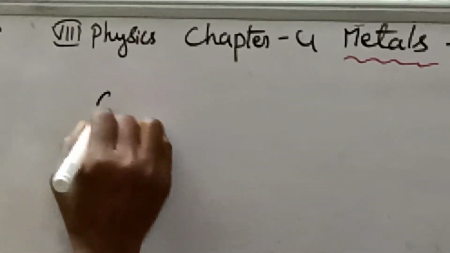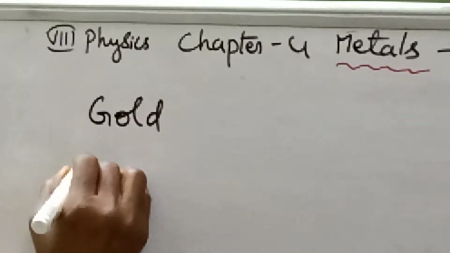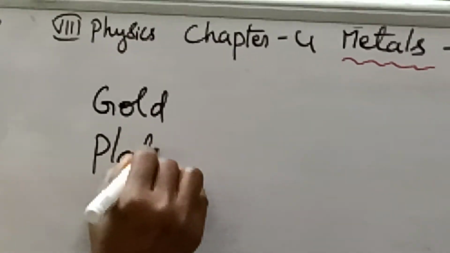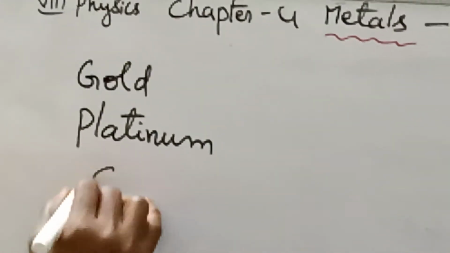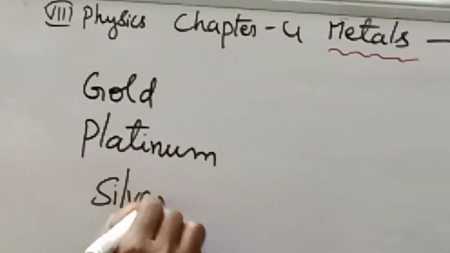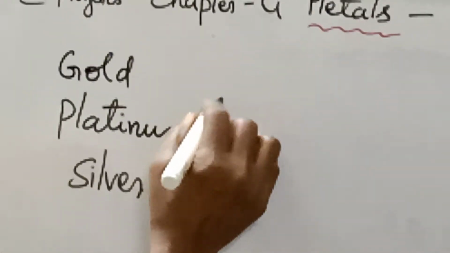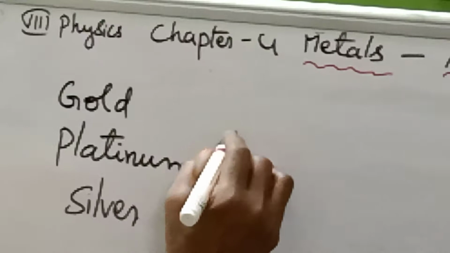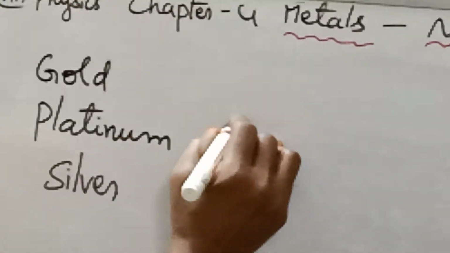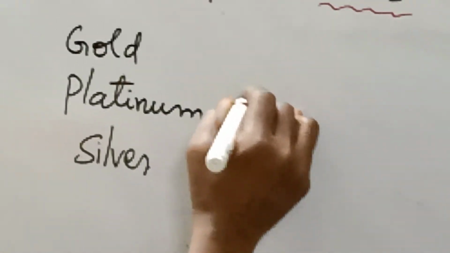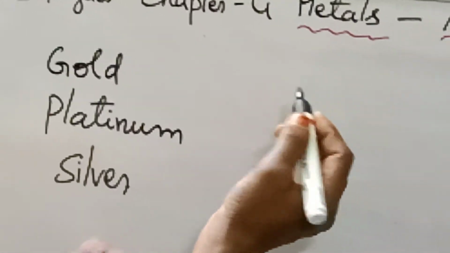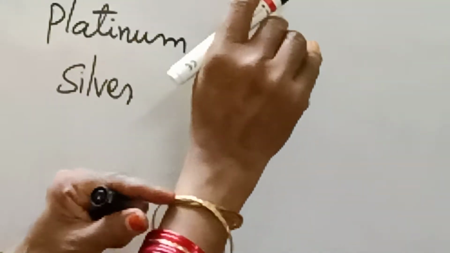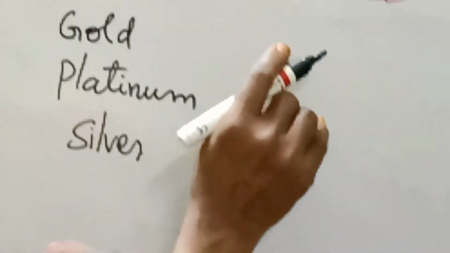If we take gold and platinum, next silver, these are costly metals because their reaction with oxygen is very less and reaction with water is also very less. That is why the ornaments and jewelry articles we use are highly expensive.